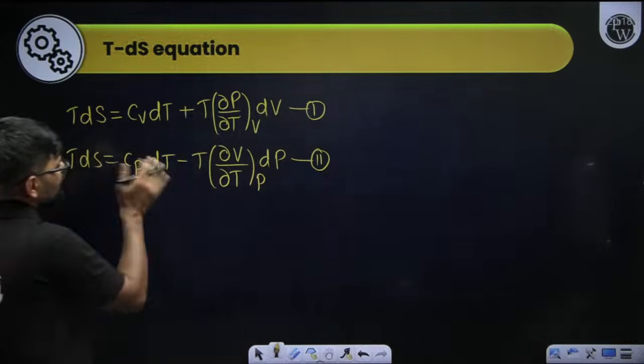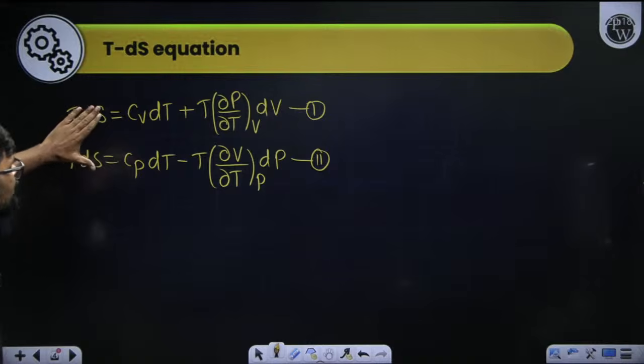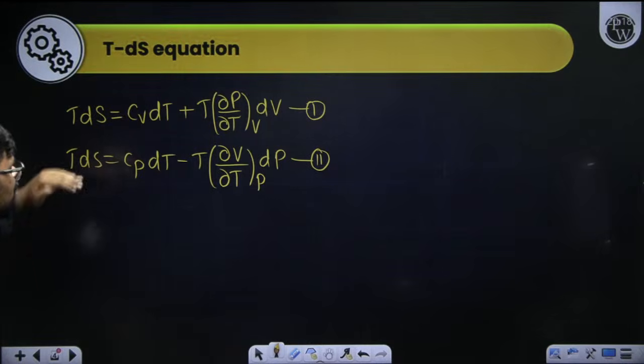Now if I equate these two equations, the left-hand sides are the same.